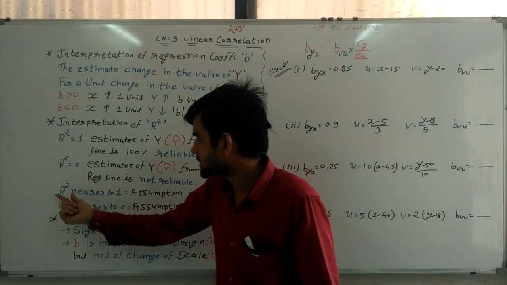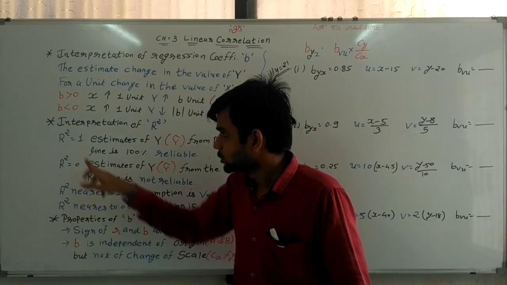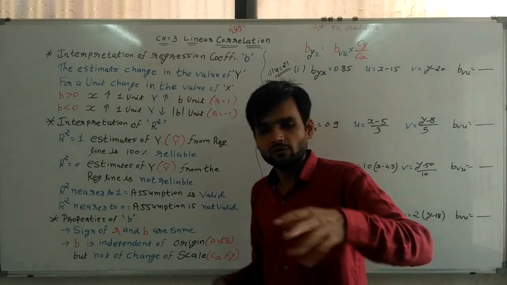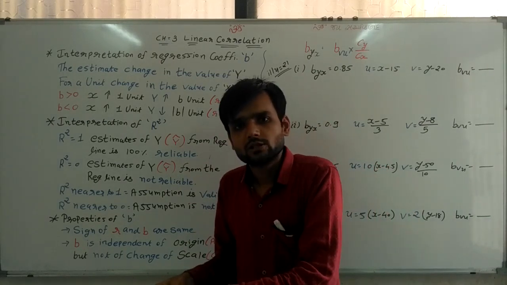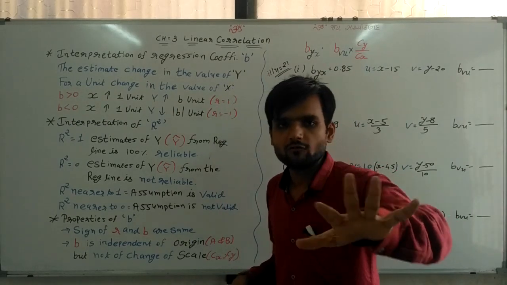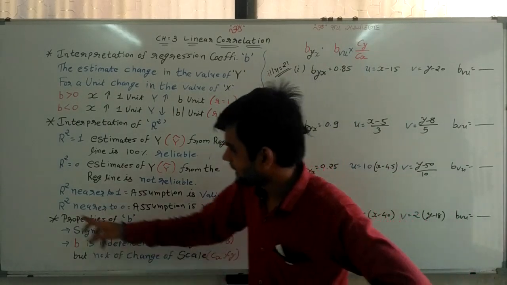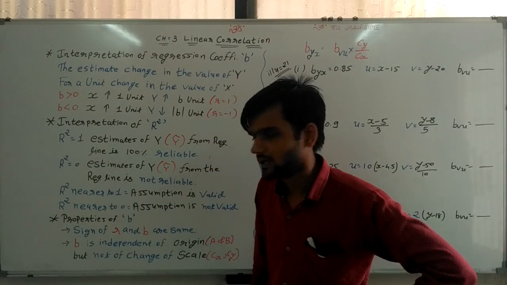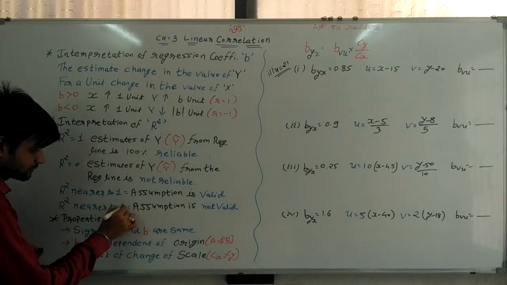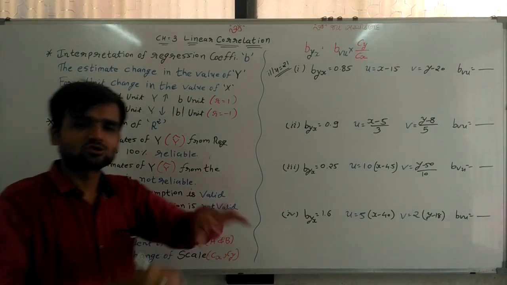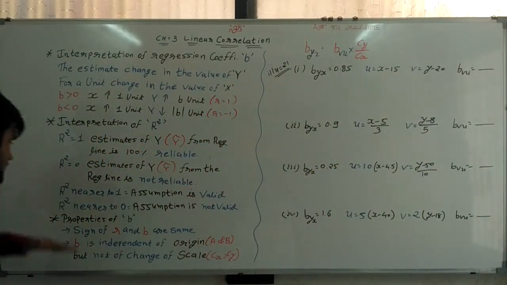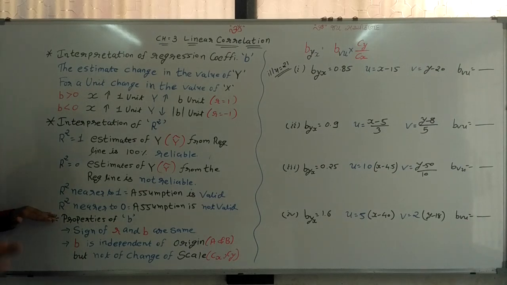Going ahead, if R square is nearer to 1, not exactly 1 but nearer to 1, then it is valid. We can believe it. The assumption is valid for that particular value. In the same way, if R square is nearer to 0, where the value is 0, then the assumption is not valid. If nearer to 0, it is not valid. So the interpretation of R square is clear.